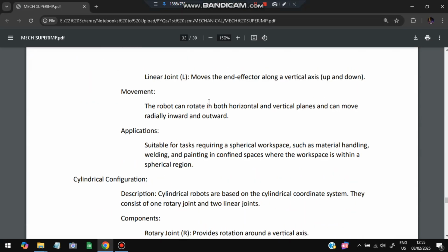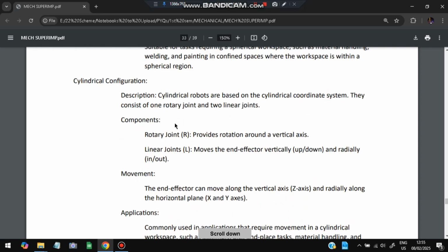The movement will be up and down and right and left. Applications include material handling, welding, and painting in confined spaces where the workspace is within a spherical region. Wherever it is a spherical region, it will work very well.